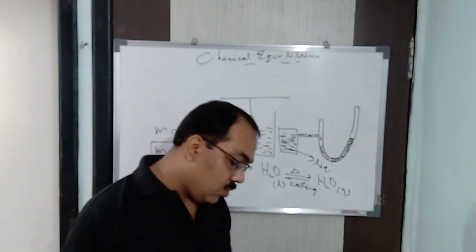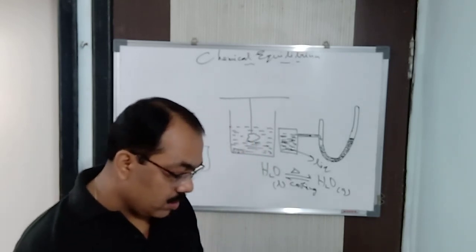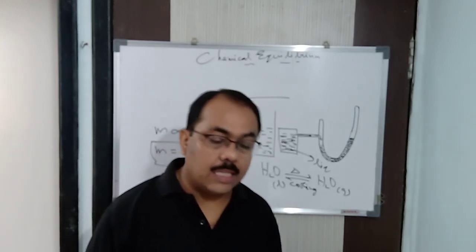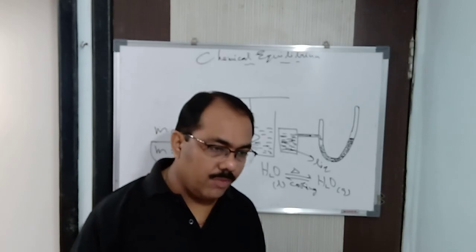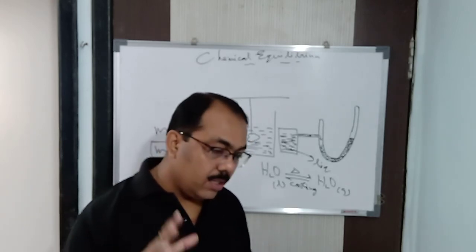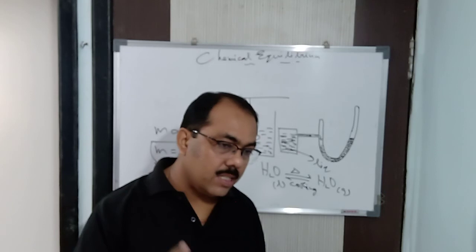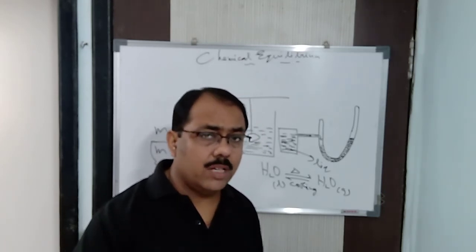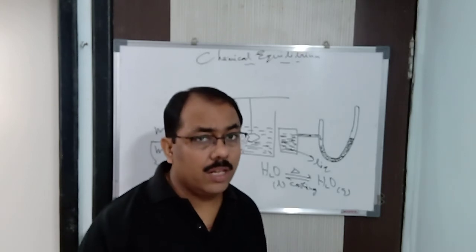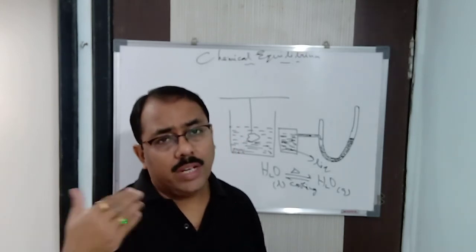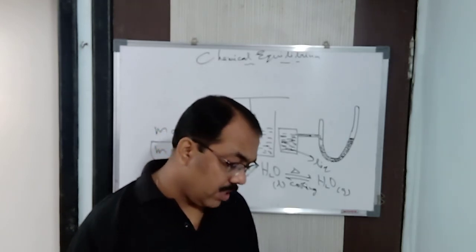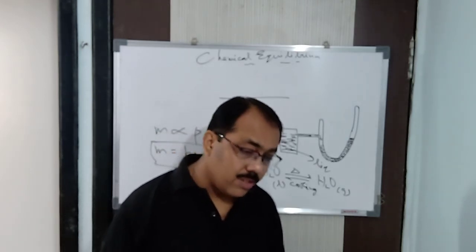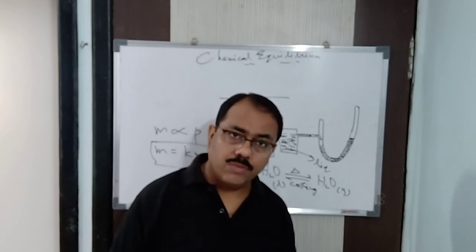Next, the magnitude of the equilibrium constant represents the extent to which the equilibrium is attained. That means we can come to know whether the reaction is carried out in the forward direction or the backward direction, or simply is at equilibrium. I'll explain these two points later on, when I teach another law. So these are the different points or characteristics of the equilibrium process.